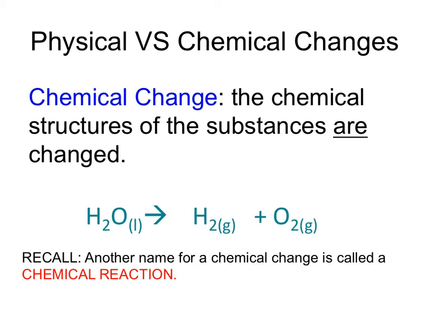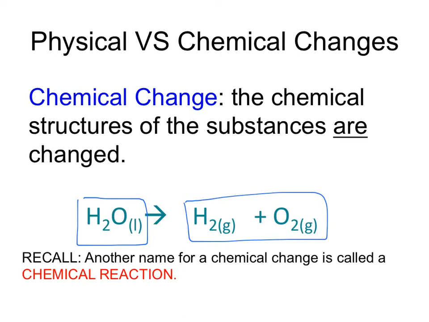The chemical change, not only is the substance going to look different, it is going to be different. If we take a look at the reactant this time, we've got water, H2O, but the products are actually hydrogen and oxygen gas. So the chemical formulas are actually changing here. Recall that another name for a chemical change is called a chemical reaction.